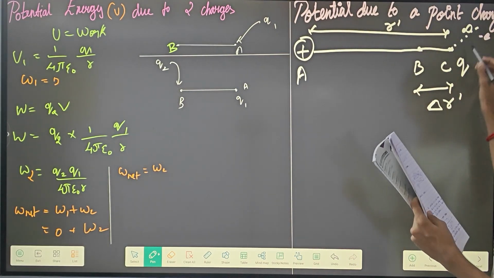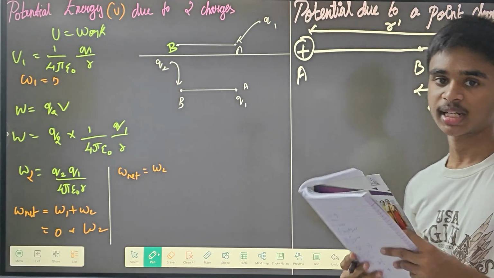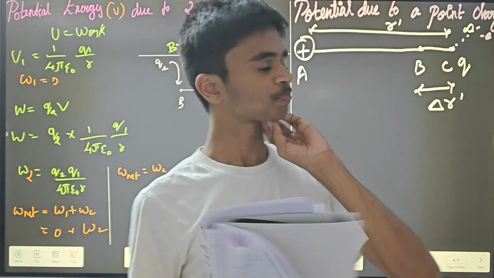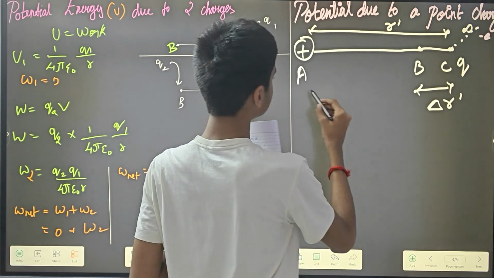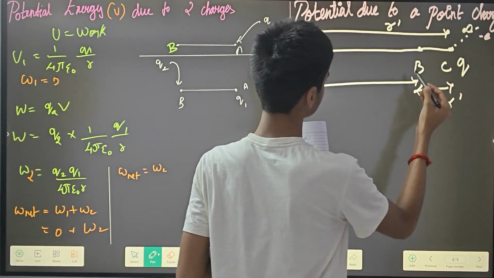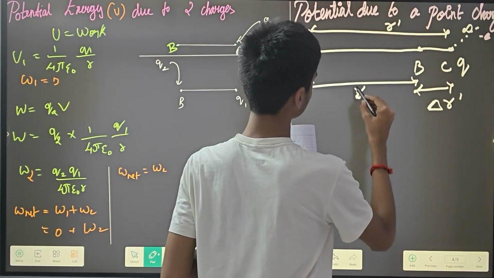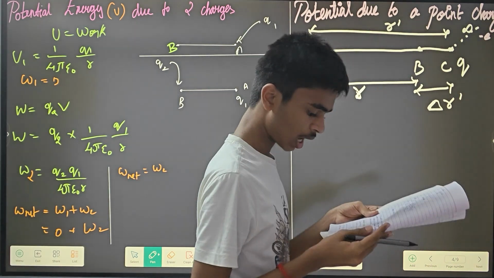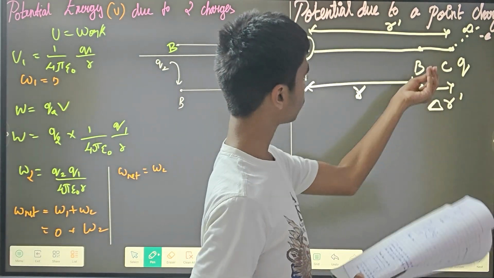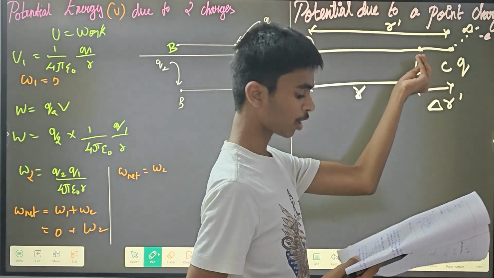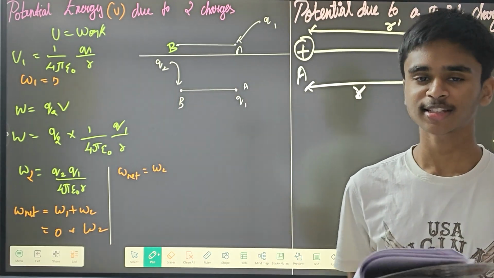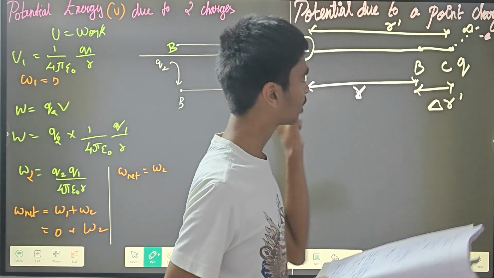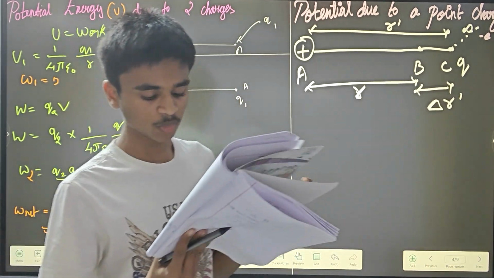So this charge has come from infinity to point C, and it has to also go to point B. Let this distance be r. As I said, it has to come from infinity to point B, but at present it is at point C, midway. Now we have taken a picture where it is midway, and I am going to explain it.